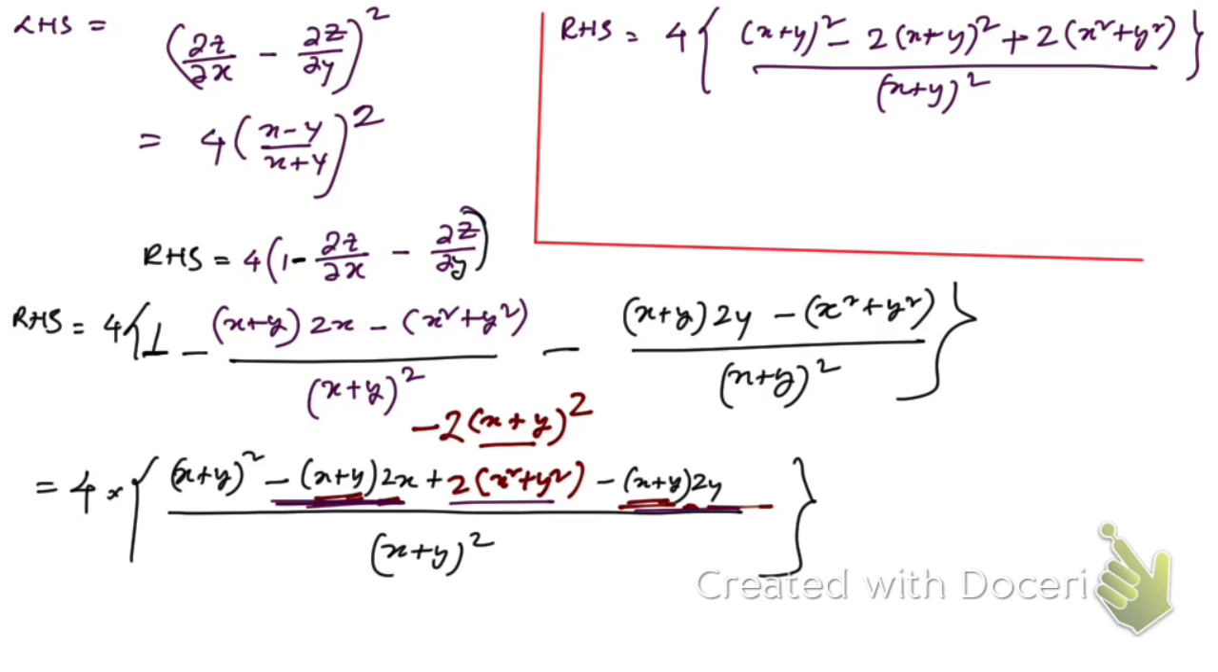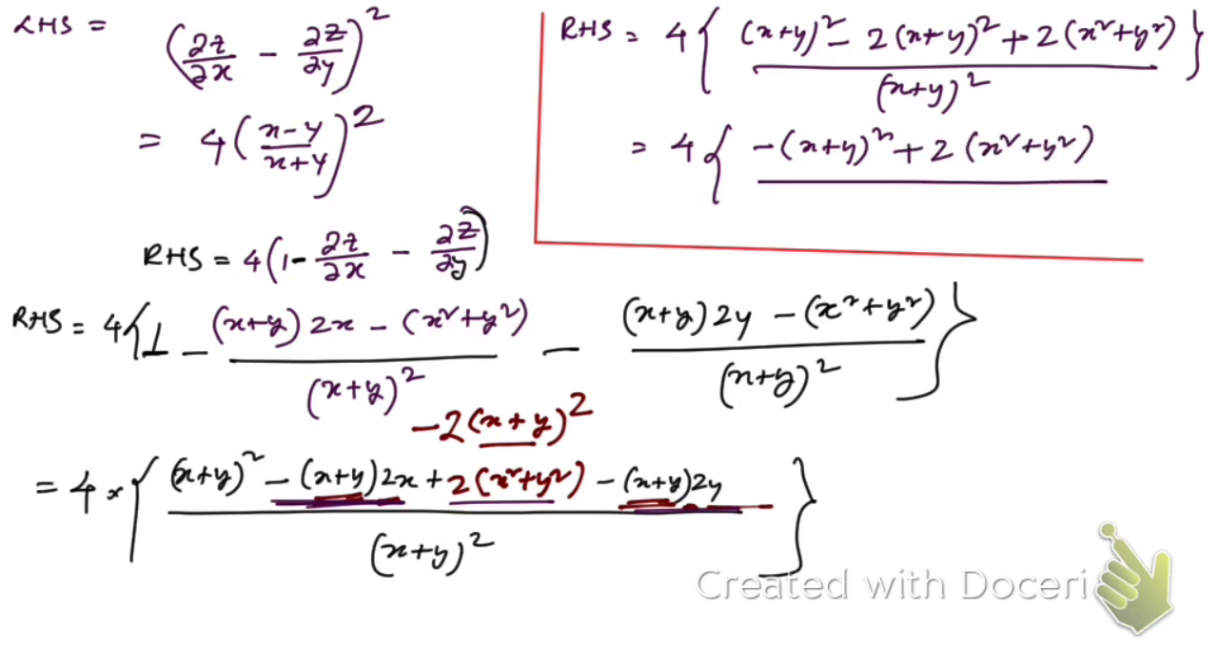Now you see, if you subtract these 2, then what you're gonna get? 4 minus x plus y whole square plus 2 x square plus y square divided by x plus y whole square. That's what you're gonna get. Now you see, if you simplify this numerator, then you're gonna get x minus y whole square. Let me show you why. Let me show you how.